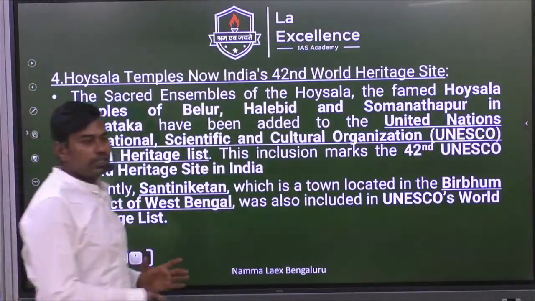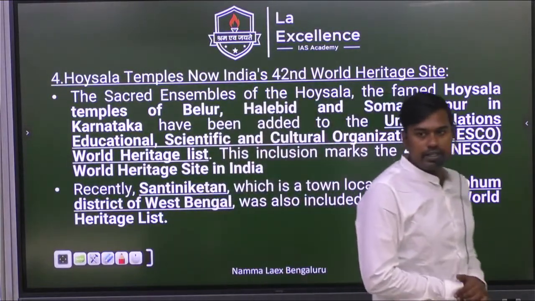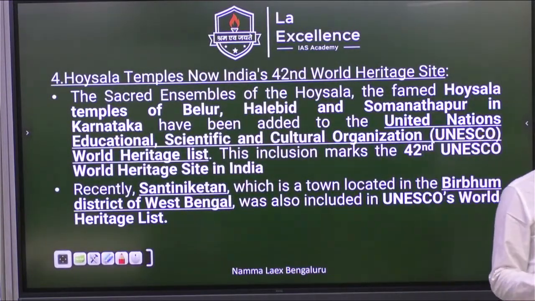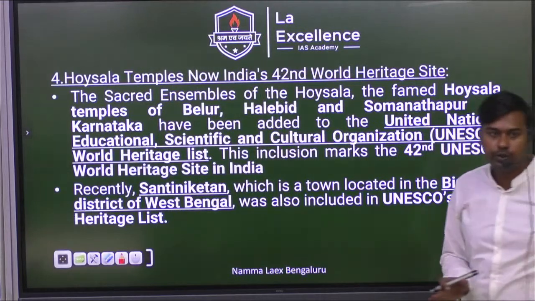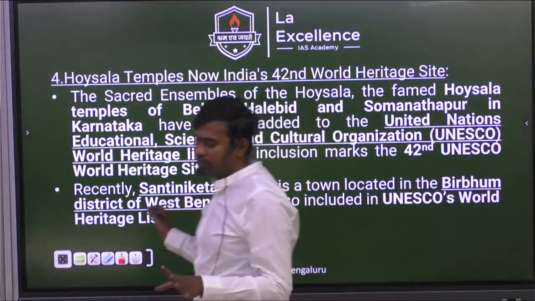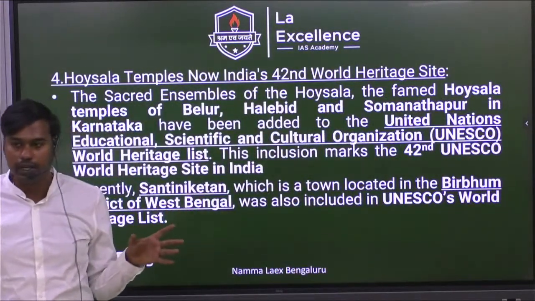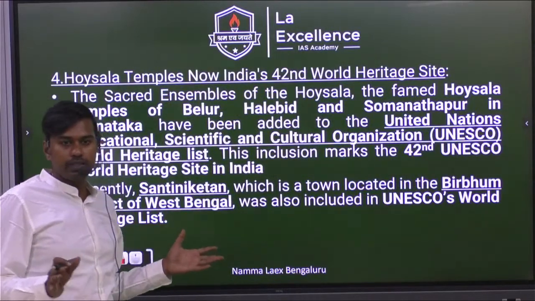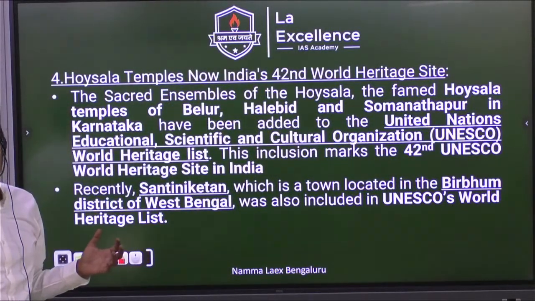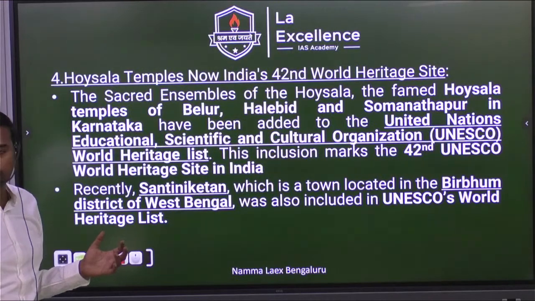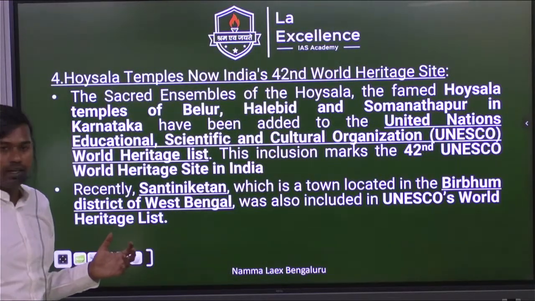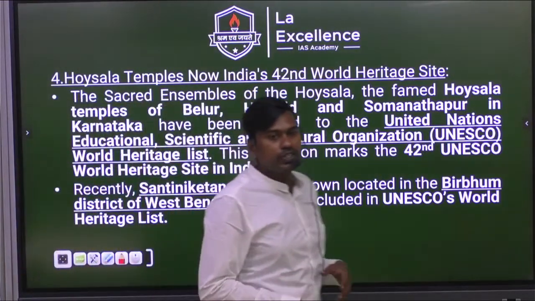Then coming to UNESCO World Heritage Sites, how many World Heritage Sites as of now? 42. 41 is Shantiniketan, 42 is the Hoysala temples. What are they? Belur, Halebidu and Somnathpur. Belur is which one? Vishnu temple. Vishnuvardhana. So Halebidu is the Shiva temple, and Keshava temple is the Krishna temple.